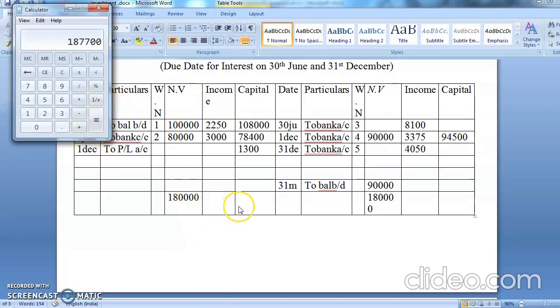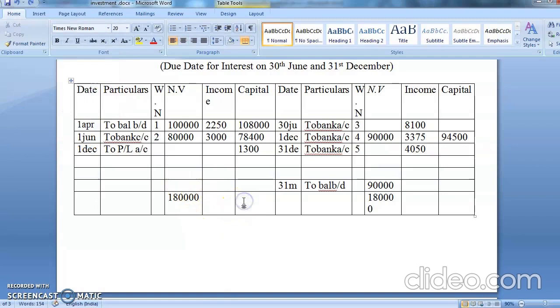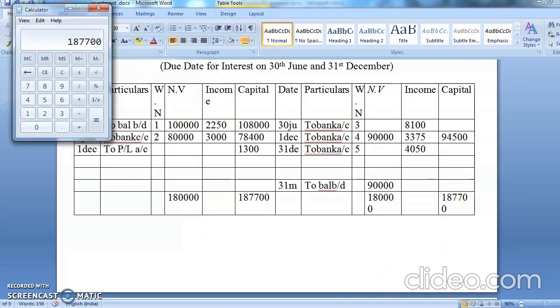That comes to 1,87,700. So 1,87,700. Here also you'll get 1,87,700. From that you are going to minus 94,500. So your balance is coming to 93,200. Your balance is coming to 93,200.